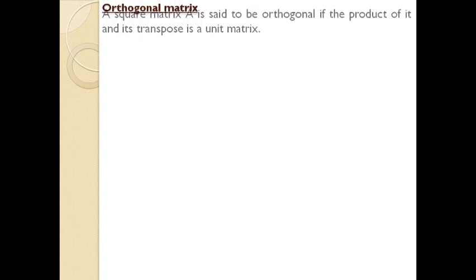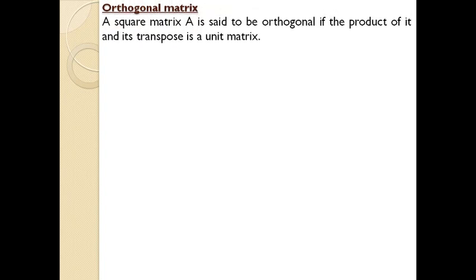Orthogonal matrix. We have discussed this type of matrix previously, but for the time being, we all know what is meant by an orthogonal matrix. A square matrix is said to be orthogonal if the product of it and its transpose is a unit matrix. Matrix A will be given. If you take the transpose of that matrix, you will get another matrix, and if you multiply these two matrices, the resulting matrix will be a unit matrix or an identity matrix.